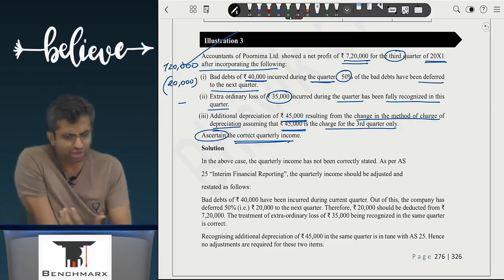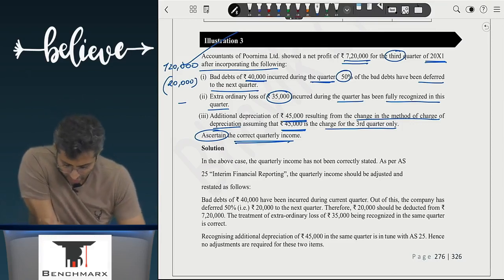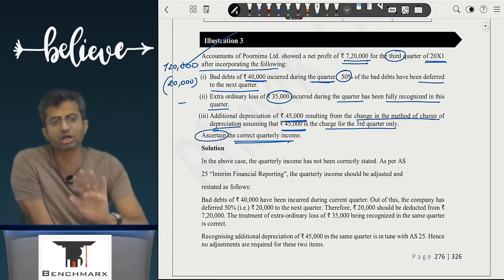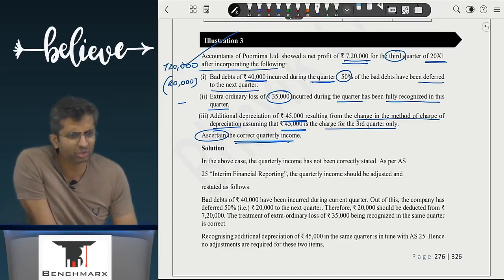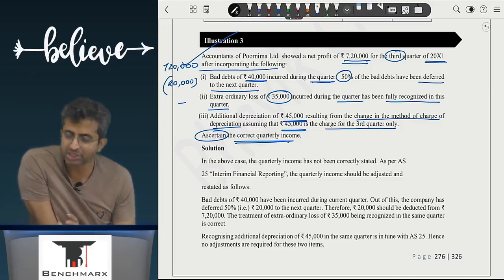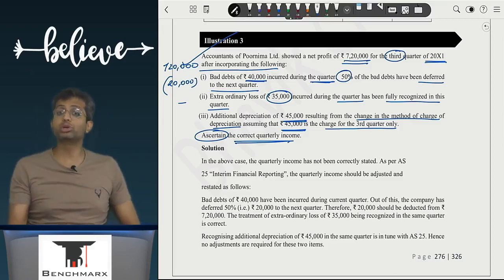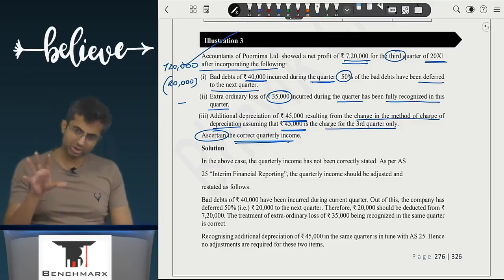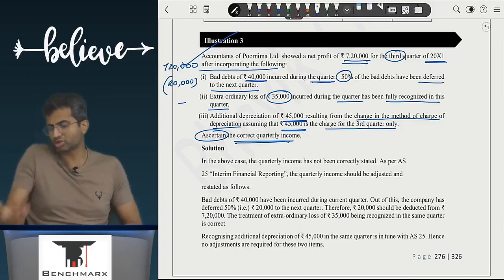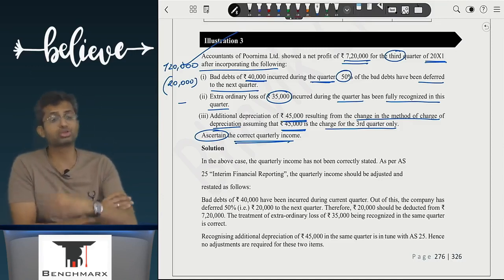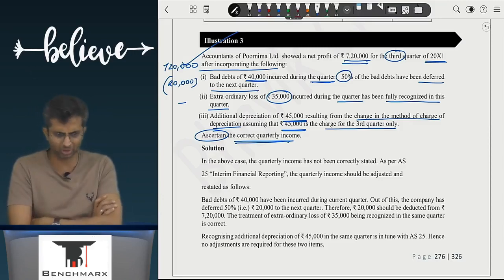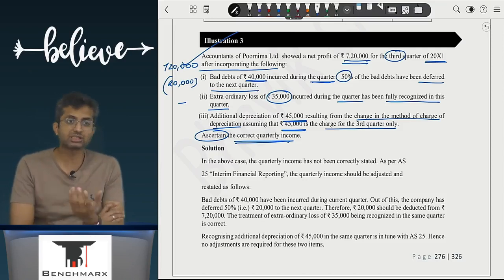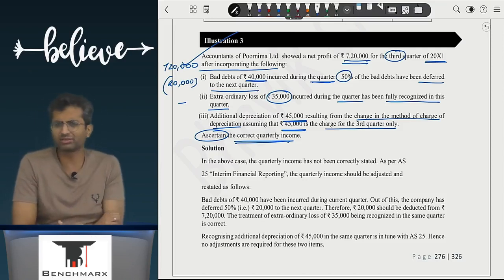Okay, change in accounting estimate has to be prospectively given. In the current quarter, there is additional depreciation of 45 because you changed the method. And this 45,000 pertains to the current quarter only. Is there any error over here? 45,000 is additional depreciation because you moved from SLM to WDV or vice versa. That 45,000 pertains to the current quarter only because you moved now, you are charging depreciation under the new method, and under the new method depreciation is higher by 45,000 and you already charged 45,000. Is that correct? Should you have charged 45,000? Yes. Have you charged it? Yes. Then there should be no difference.